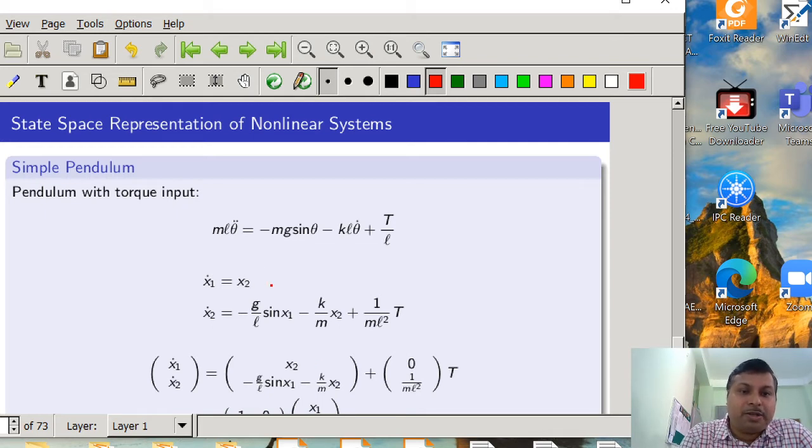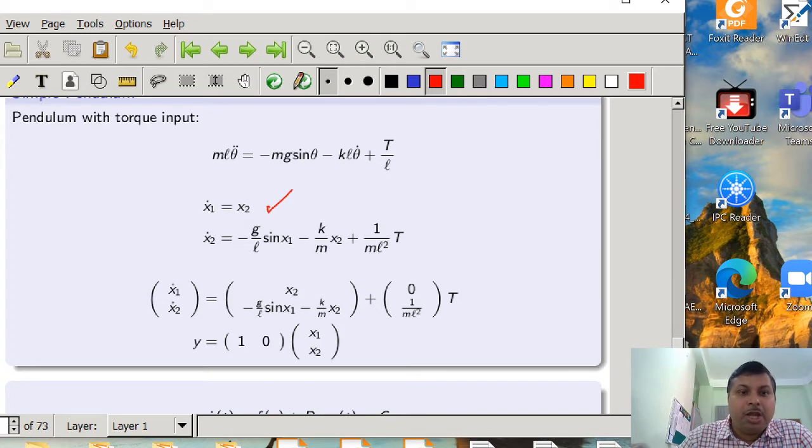So now x1 dot is equal to x2 and x2 dot is equal to minus g by L sine x1 minus k by m x2 plus 1 by ml square T. So now if you closely look at these two differential equations, they can be represented in the form of the following equation, where we are finding that no longer can we separate the A matrix, but the B matrix we have written, because it is 0 and the other component is 1 by ml square.